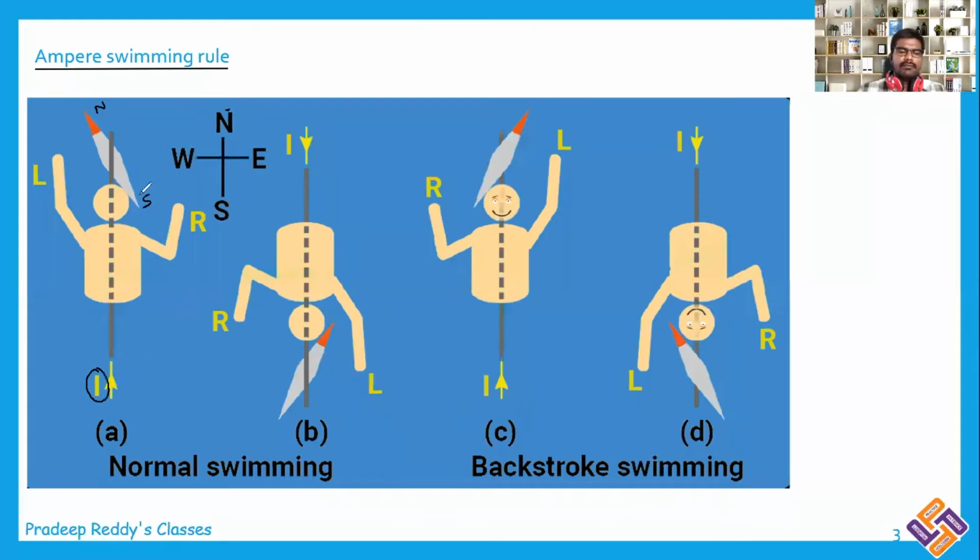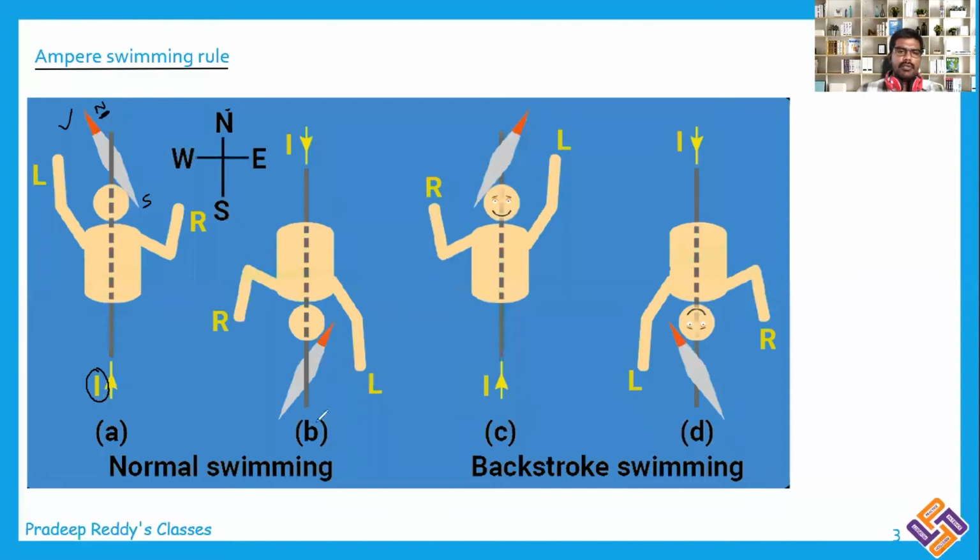The deflection of the magnetic compass for this current carrying conductor will be towards the north direction, right? So if the current carrying conductor is placed northward, the deflection is made like this. This is the deflection observed, which represents the direction of motion of the hands of the person.